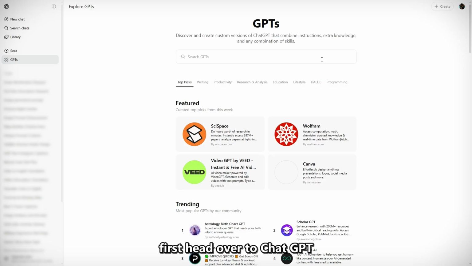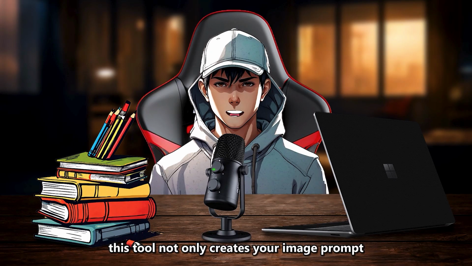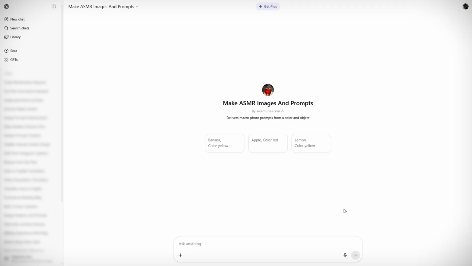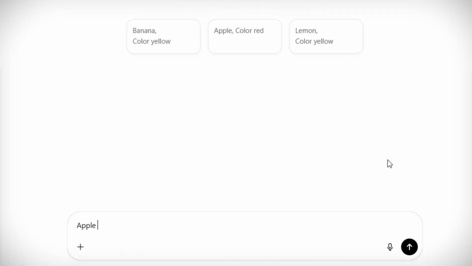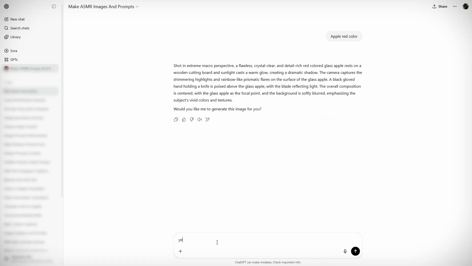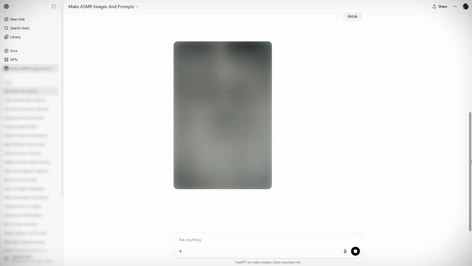First, head over to ChatGPT and search for Make ASMR Images and Prompts in the GPTs section. This tool not only creates your image prompt, but also provides the corresponding image ID. Type any object, like apple, with a color such as red, and it will generate a detailed prompt ready for any text-to-image AI. Once done, it will ask if you'd like to proceed with image generation and also let you select a format, TikTok or YouTube. Choose TikTok for now, and you'll get an image.